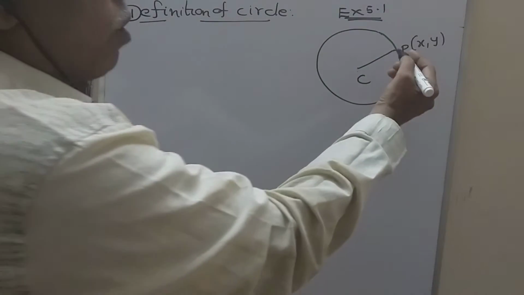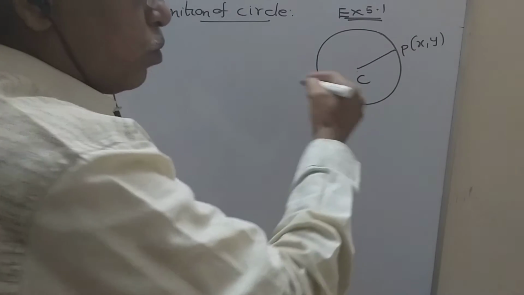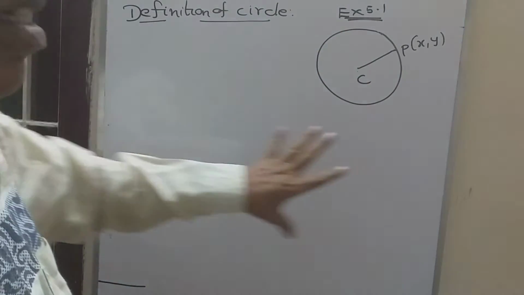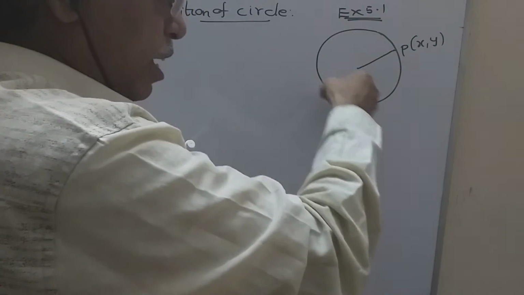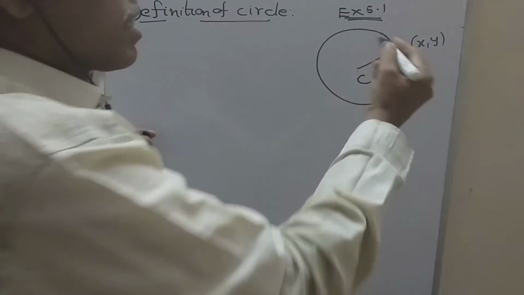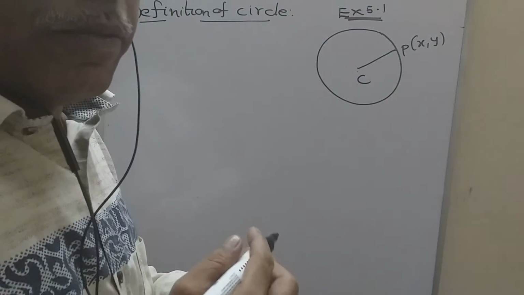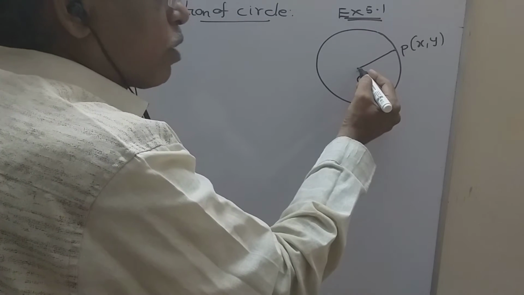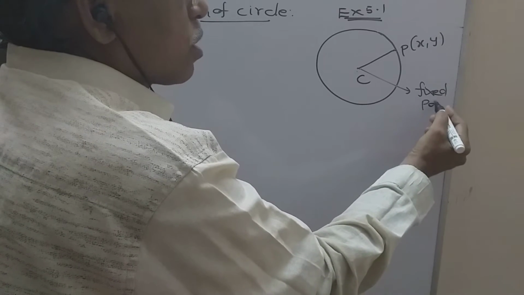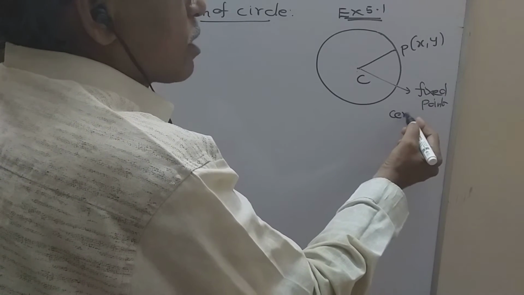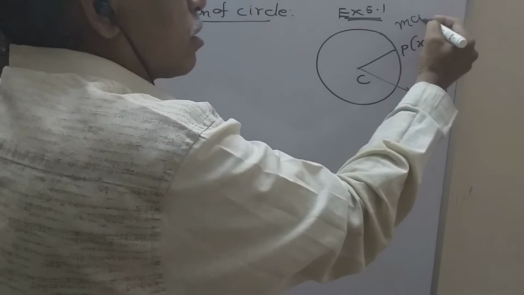For example, there is a point P and this point is moving in this plane. Plane means not aeroplane. Consider this board as a plane. The point P(x, y) is moving in this plane such that its distance from the fixed point is always constant. And this fixed point is known as the center of the circle. And this P is known as the moving point.